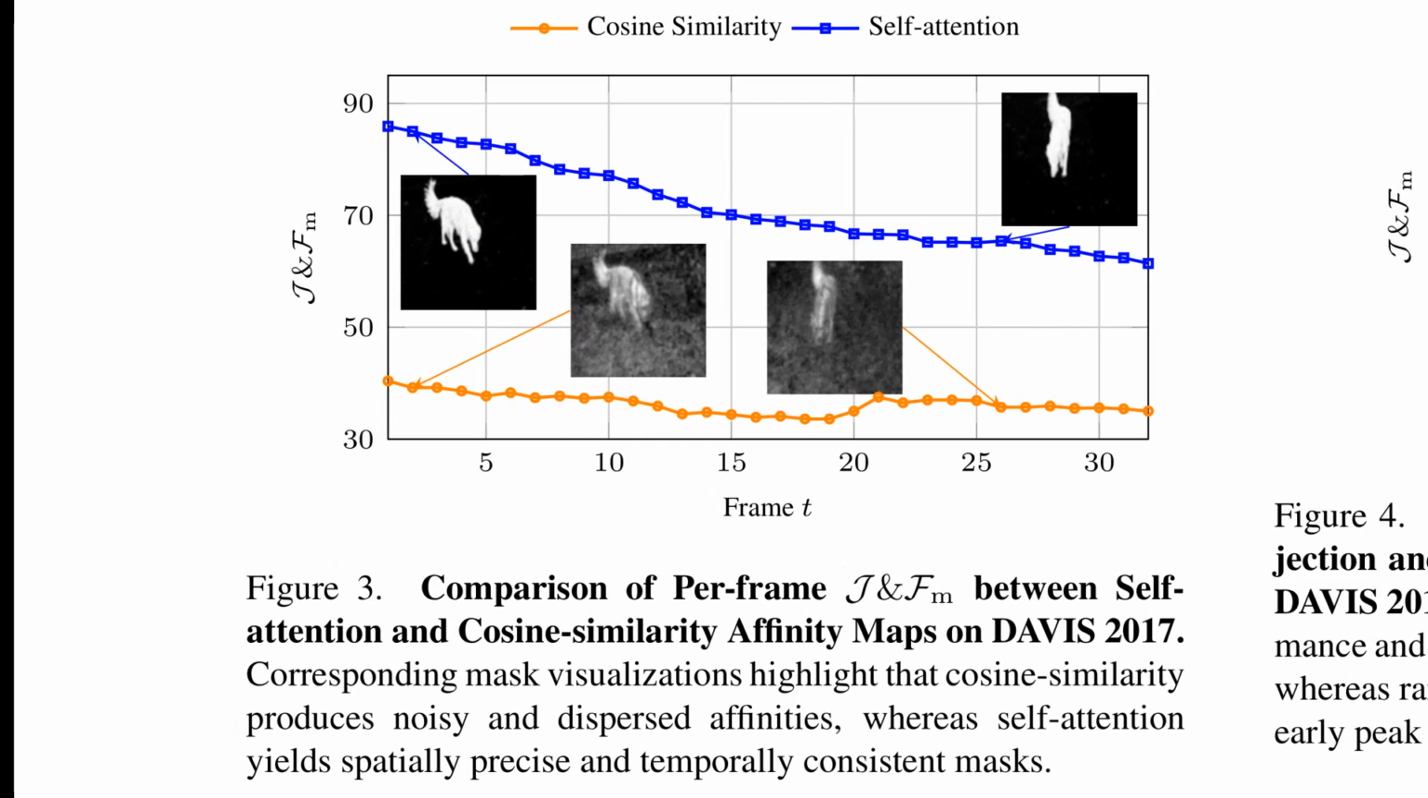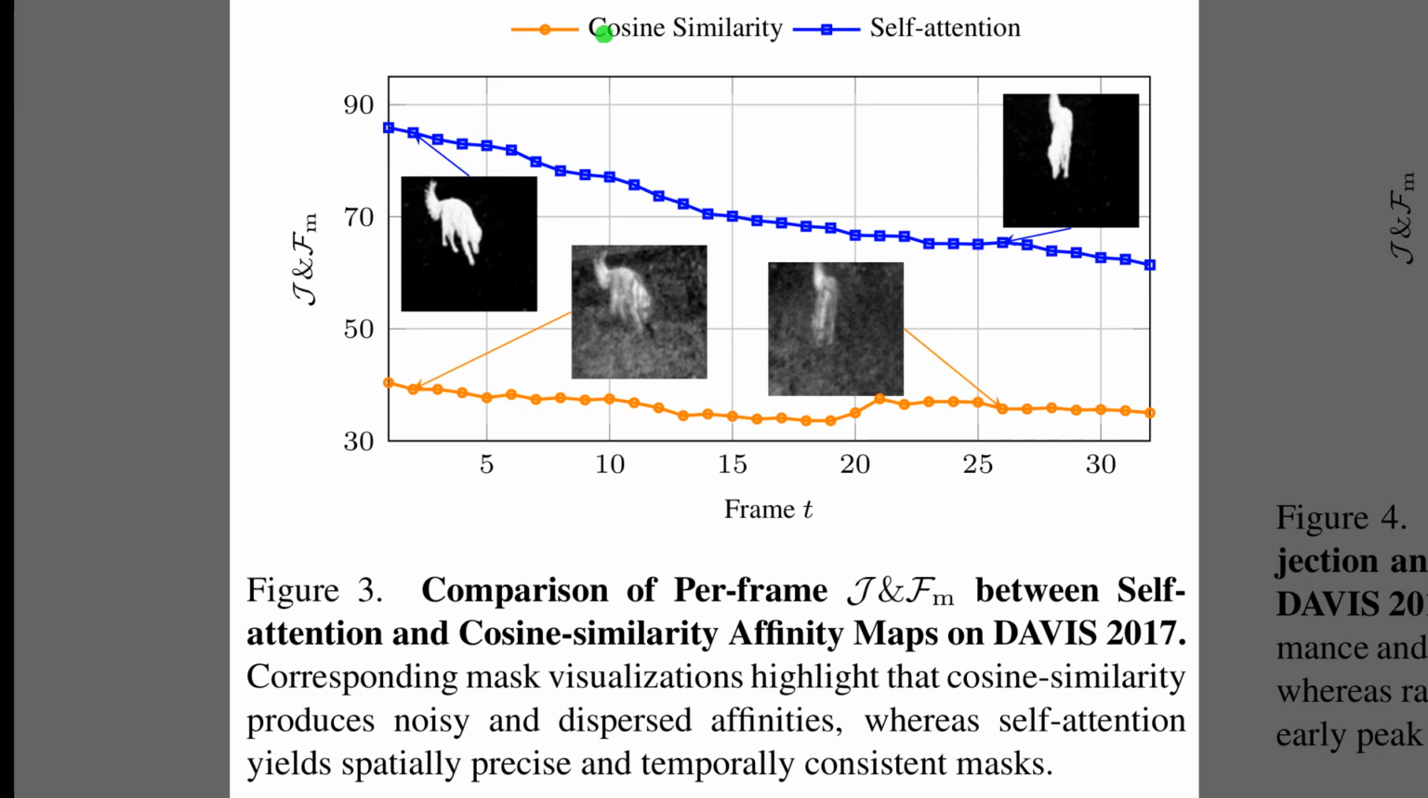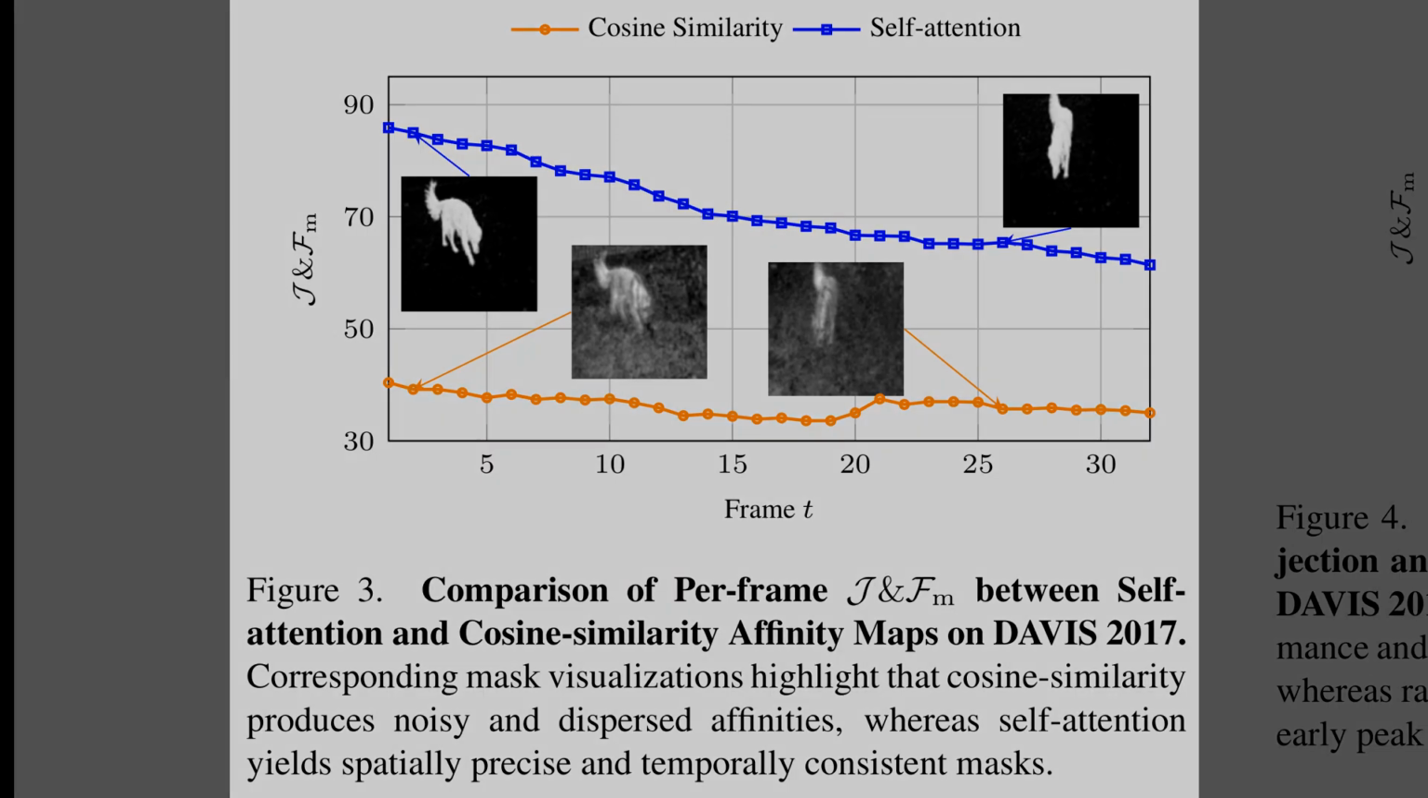So, while Figure 2 showed how self-attention gives cleaner cross-frame matches than raw features, Figure 3 quantifies that gap over an entire video. The blue self-attention curve stays high, around 70 to 80 in the combined J and FM score, so segmentation quality degrades only slowly with frame index. The orange cosine similarity curve hovers near 30 to 40, and the inset masks show why, because cosine similarity produces blurry, scattered blobs, while self-attention yields sharp, well-localized objects.